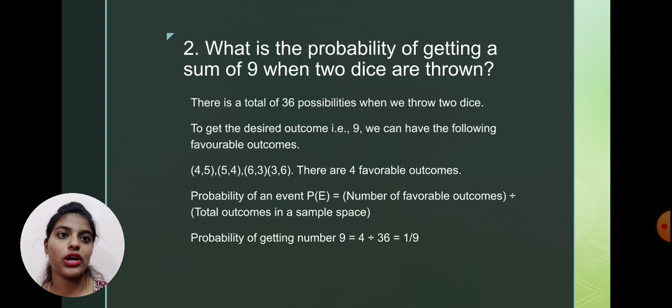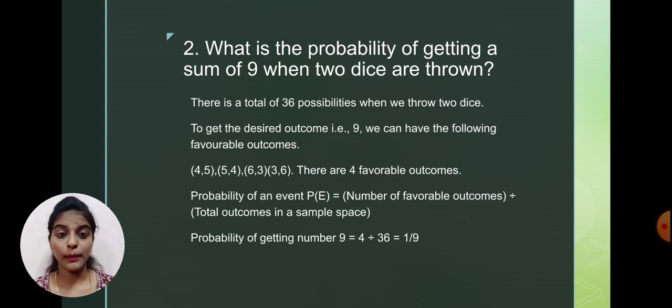And when we talk about the second example, here we have what is the probability of getting a sum of 9 when 2 dice are thrown. So similarly, when one dice is being thrown, we get 1, 2, 3, 4, 5, 6, and another die individually thrown, we get 1, 2, 3, 4, 5, 6. There is no change.